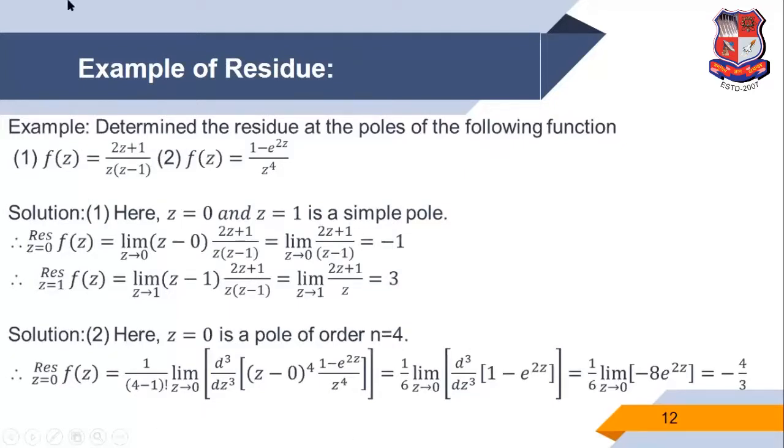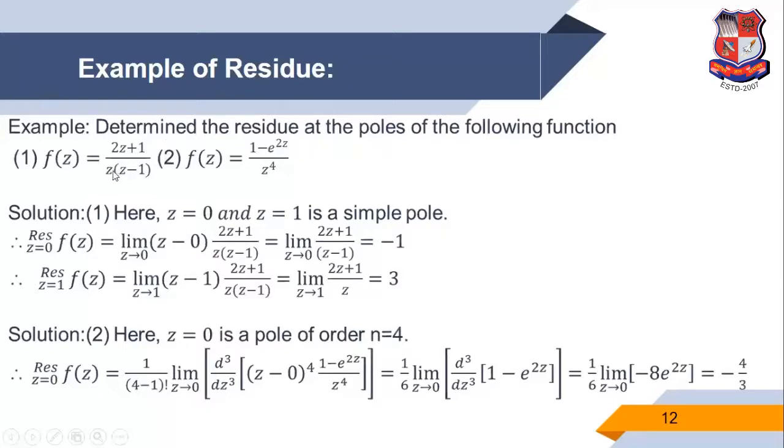Now we discuss an example of residue. So determine the residue at each pole of the following function. So first we consider f of z is 2z upon z into z minus 1. So now this function is obviously not analytic at the point z is equal to 0 and z is equal to 1.